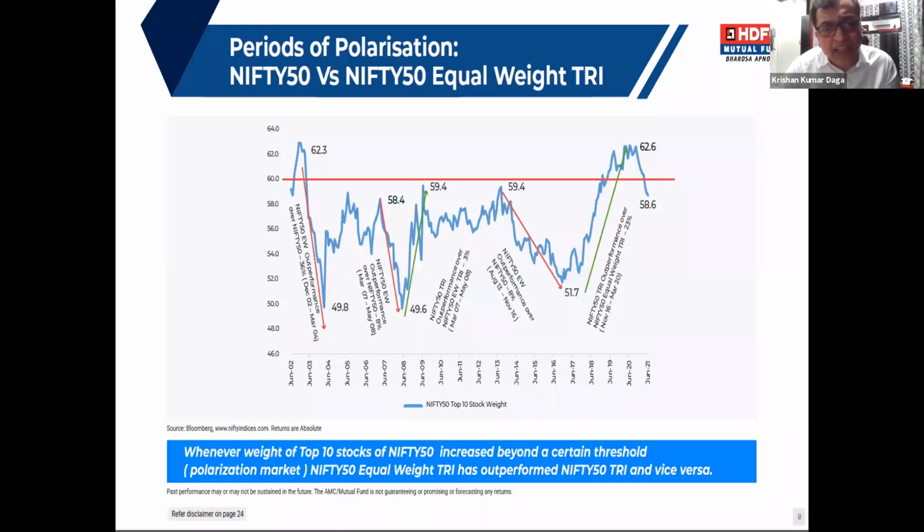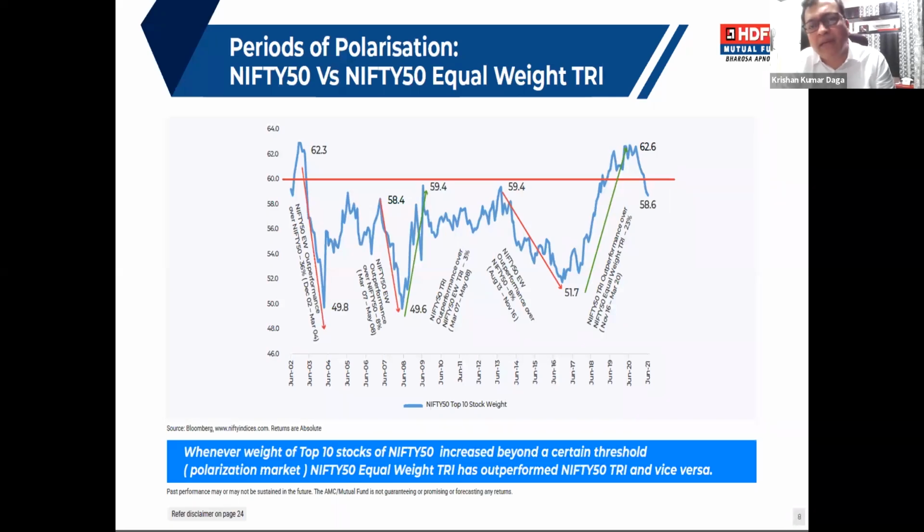But after that, whenever there is a broad-based market rally, that is the time when again Nifty 50 equal weight is doing better. I am just giving you one example here. If you see the period of June 2017 to June 2020, when only the top 10 stocks were contributing the maximum in the Nifty 50 index, at that time Nifty 50 equal weight was not doing better.